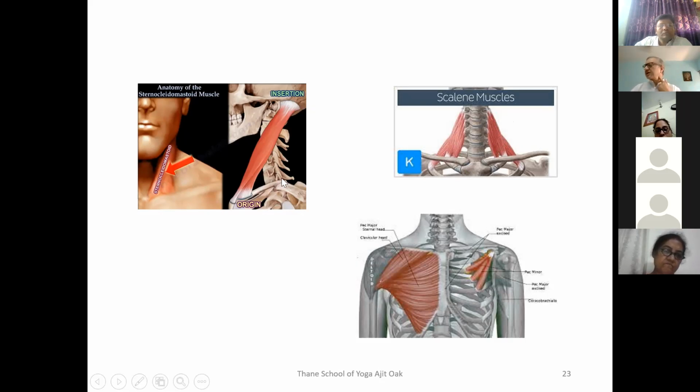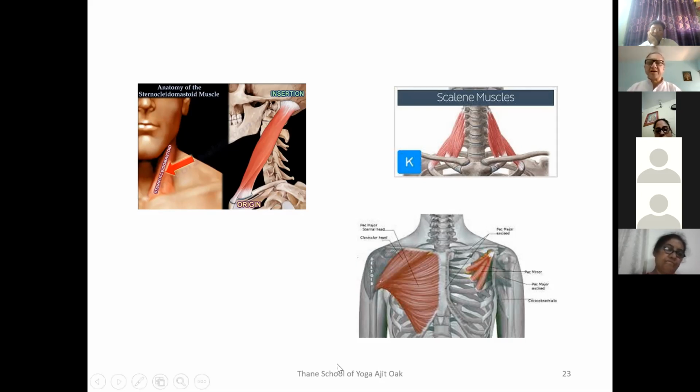When we turn the neck to one side, we can feel or see the sternocleidomastoid muscle. It is attached to the sternum here, this bone. When we use these secondary muscles of respiration, because they are attached to the clavicle, which you can feel here, the clavicle will get lifted up a little bit, and that's how the rib cage will further expand.